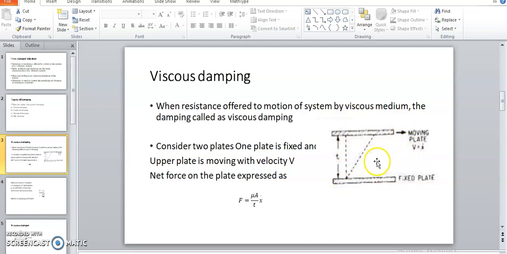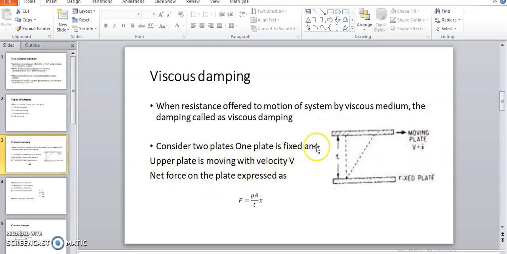Now, while deriving the equation of motion, we consider that velocity is denoted by x dot and acceleration is denoted by x double dot. Velocity is nothing but the derivative d by dt of the displacement x, which is denoted by x dot. So here v is equal to x dot.